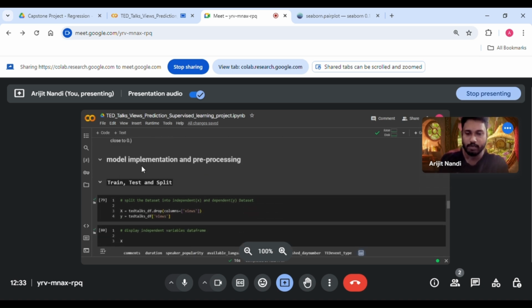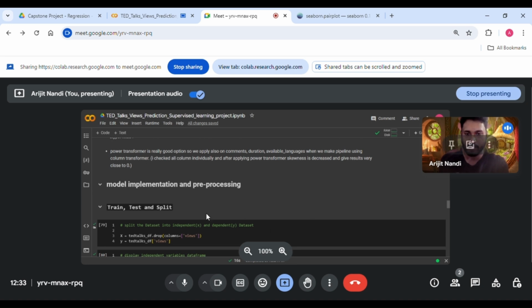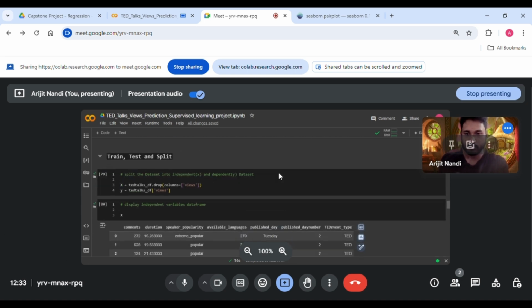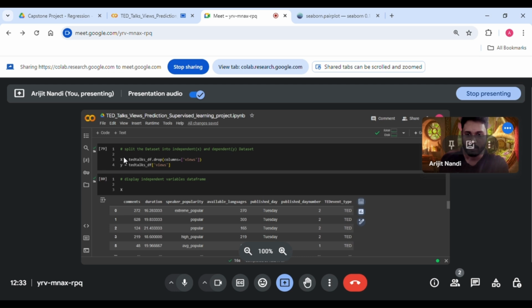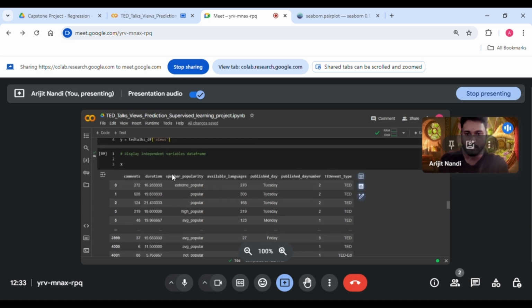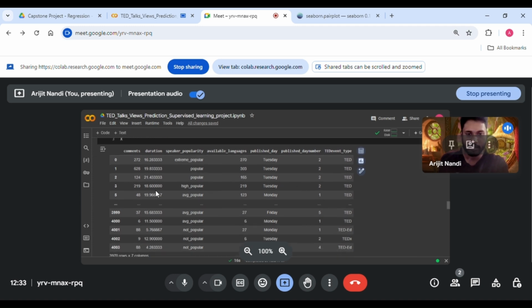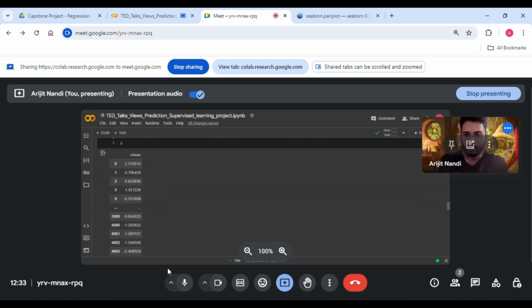Now, model implementation and preprocessing. Now we will implement all these things and make a predictive model. Firstly, I split the dataset into x and y variables, where x is the independent variables and y is the dependent variable. In x, I have removed the views column, since we have to predict the views column, so it is the dependent variable, which is stored in y. Let's display the values of y and x. So these are x and these are y.